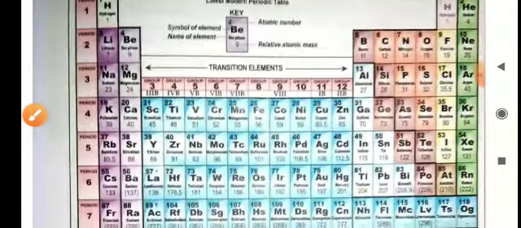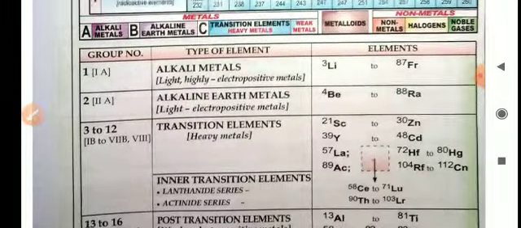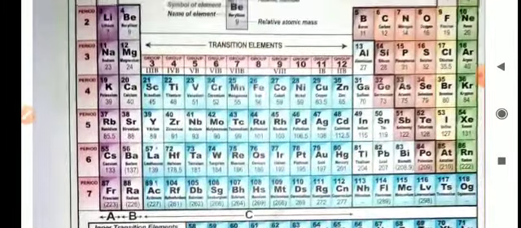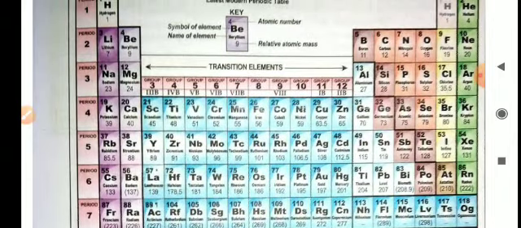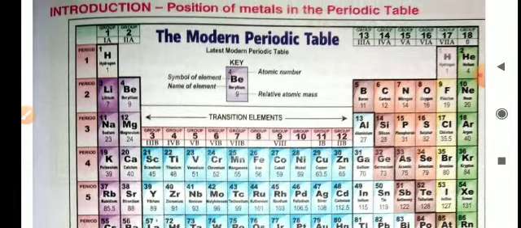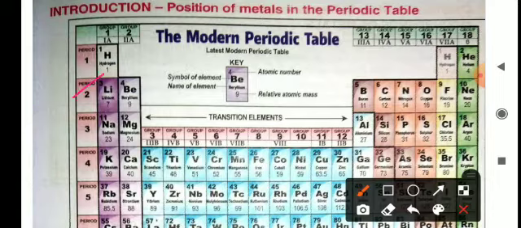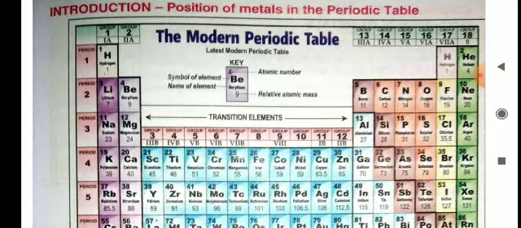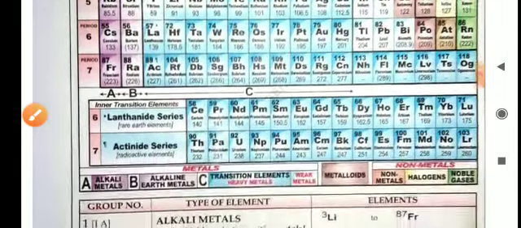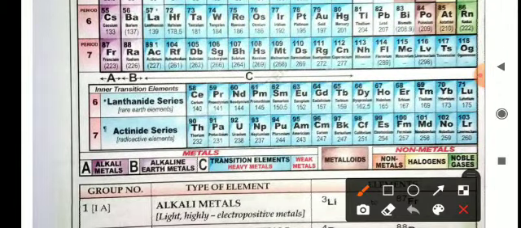Now come to the periodic table. You can see here the periodic table is divided into four blocks, in which the first and second groups are called S block elements, groups 13 to 18 are called P block elements, and groups 3 to 12 are called D block elements. In the periodic table, all S block, D block, and some of the P block elements are metals. And there are two series placed below the periodic table: the lanthanoid series and the actinoid series.